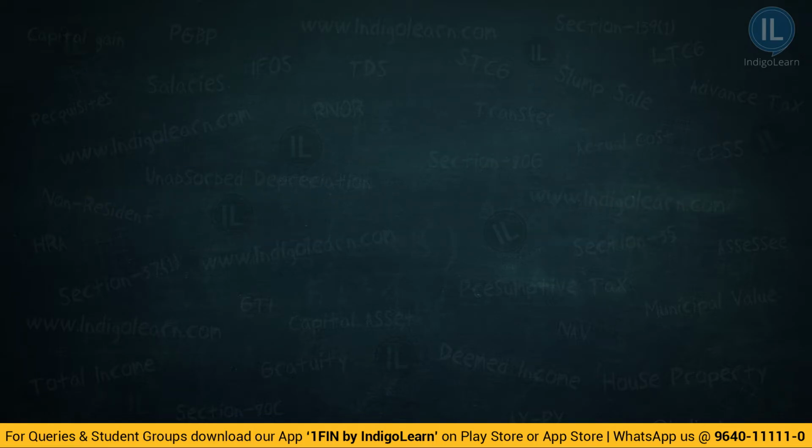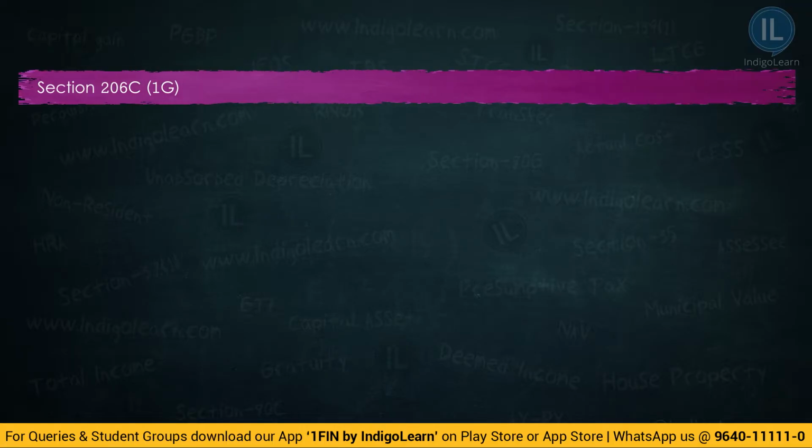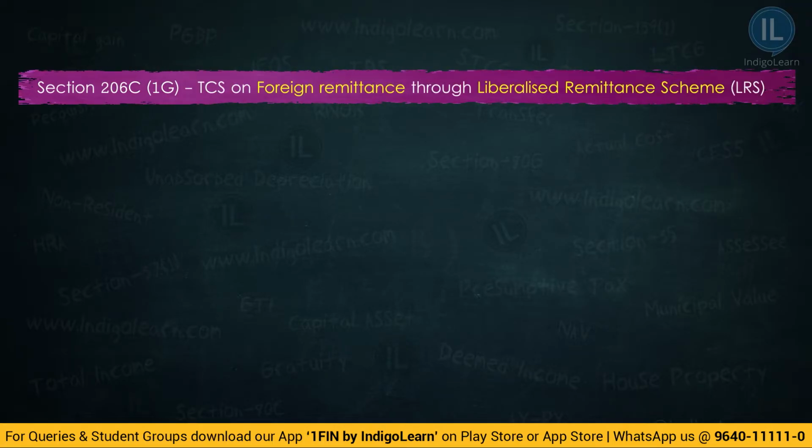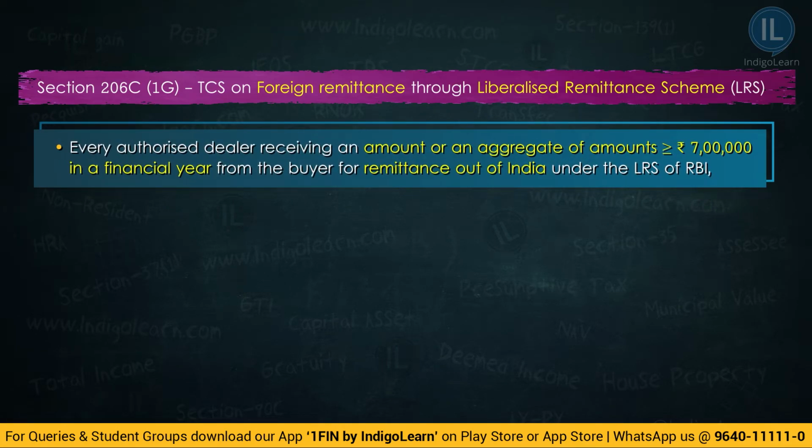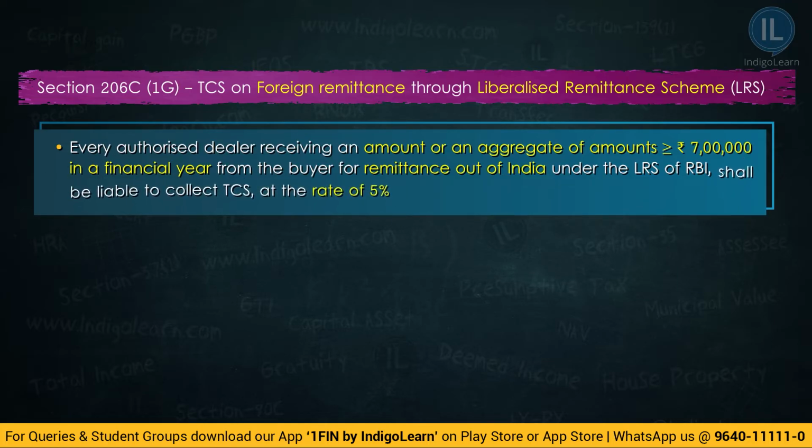Friends, now let us summarize quickly the provisions of section 206C(1G). It talks about TCS on foreign remittance through the Liberalized Remittance Scheme, LRS. Every authorized dealer receiving an amount or aggregate of amounts of 7 lakh rupees or more in a financial year from a buyer for remittance outside India under the Liberalized Remittance Scheme of RBI shall be liable to collect TCS at the rate of 5%.